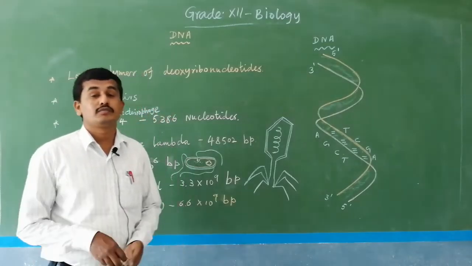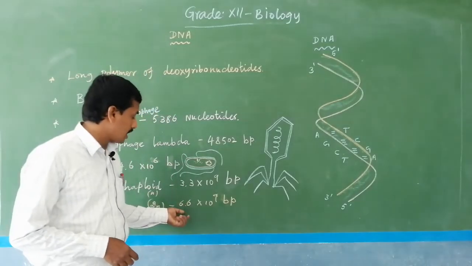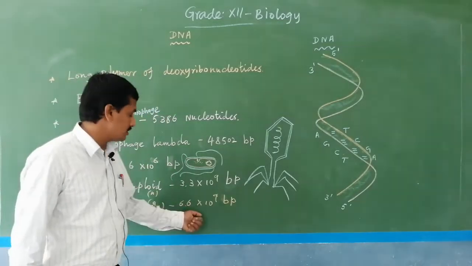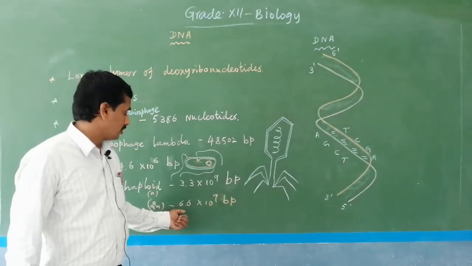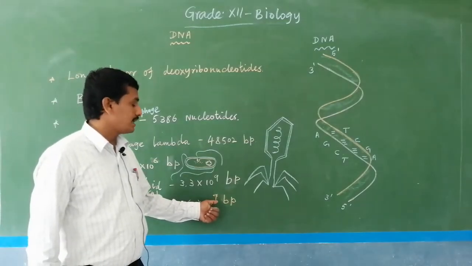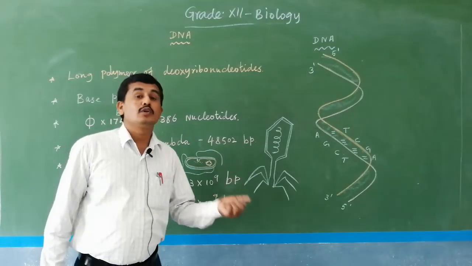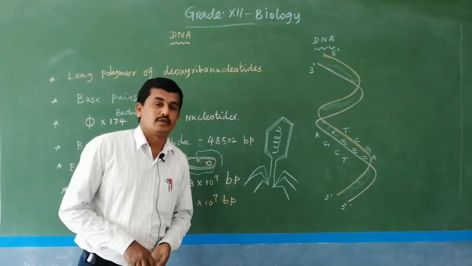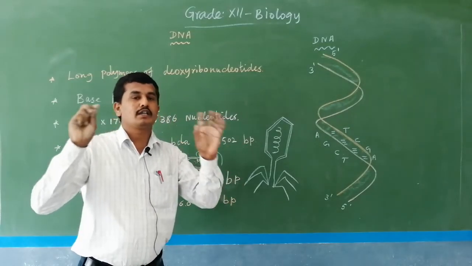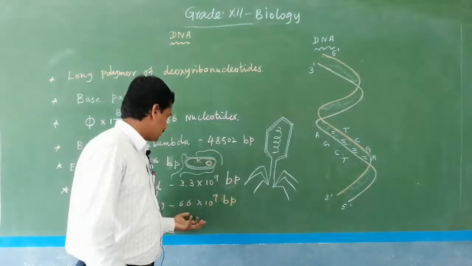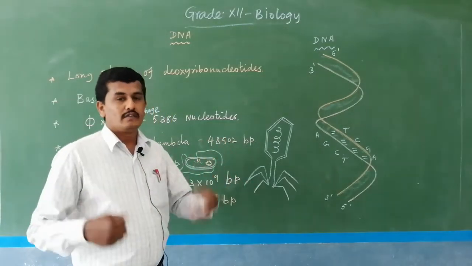To convert it into nucleotides, we multiply by 2: 6.6 x 10^9 x 2 gives the number of nucleotides, because one base pair contains 2 nucleotides.